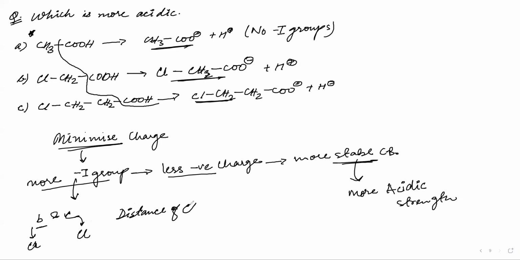If the distance is very far, it can pull fewer electrons. And if the chlorine is very near to the negative charge, then it can easily pull the electrons. And that is the case for B. It is near to COO negative. And hence B is the correct answer.